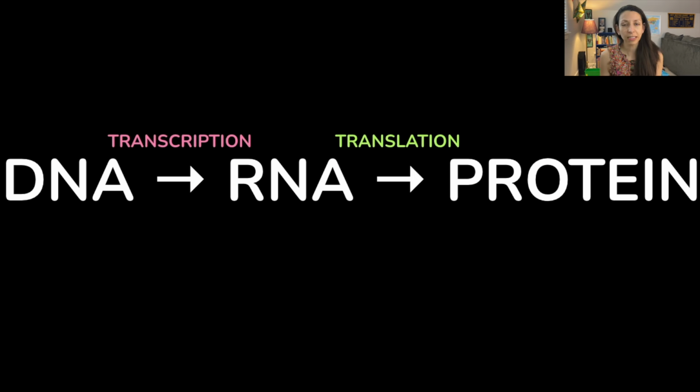Protein synthesis, that's that whole process of going from DNA to RNA to protein. Synthesis means making. Protein synthesis is just how proteins are made, but there's two main steps and they sound very similar. We've got transcription and translation. Transcription is going from DNA to RNA. Translation is going from RNA to protein.